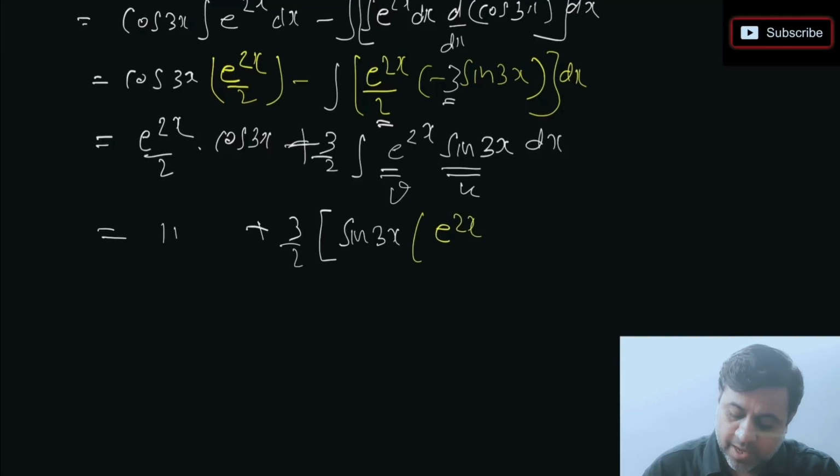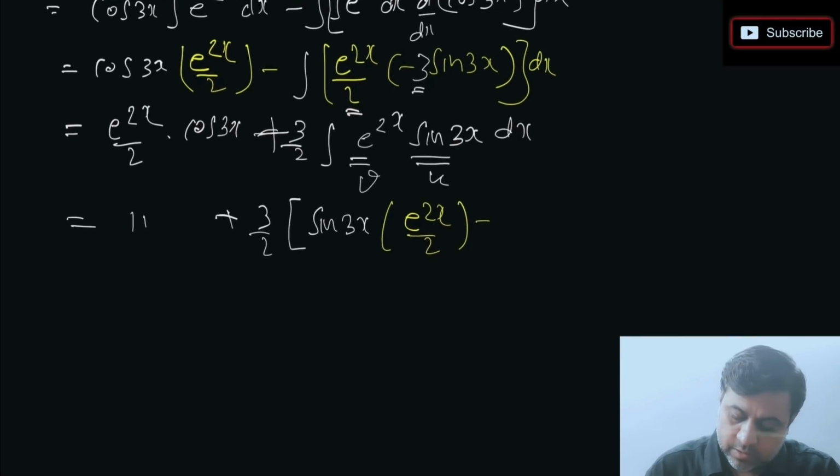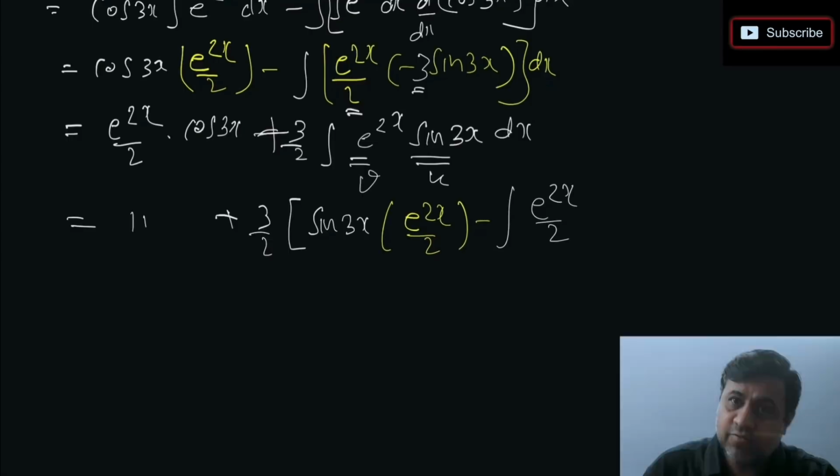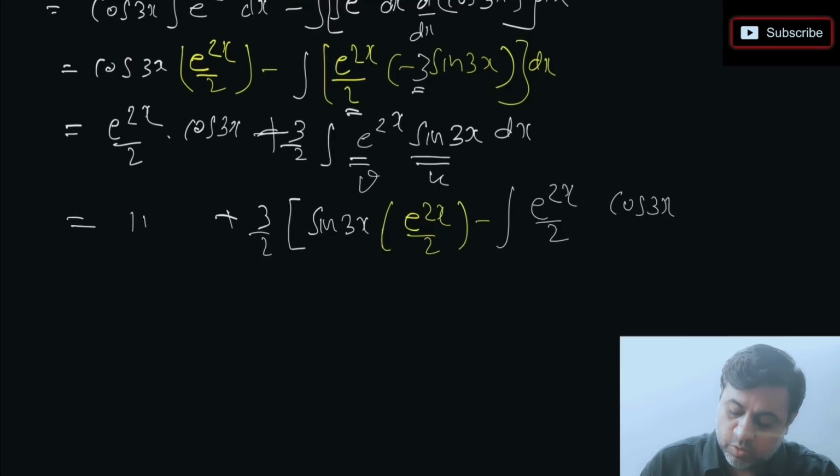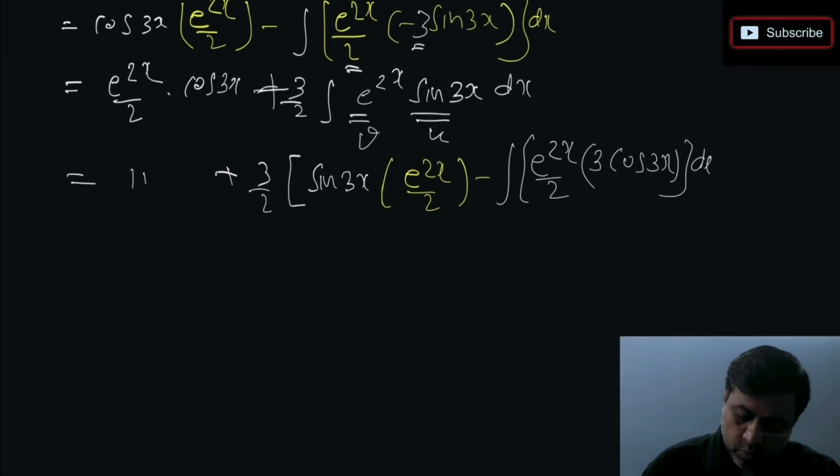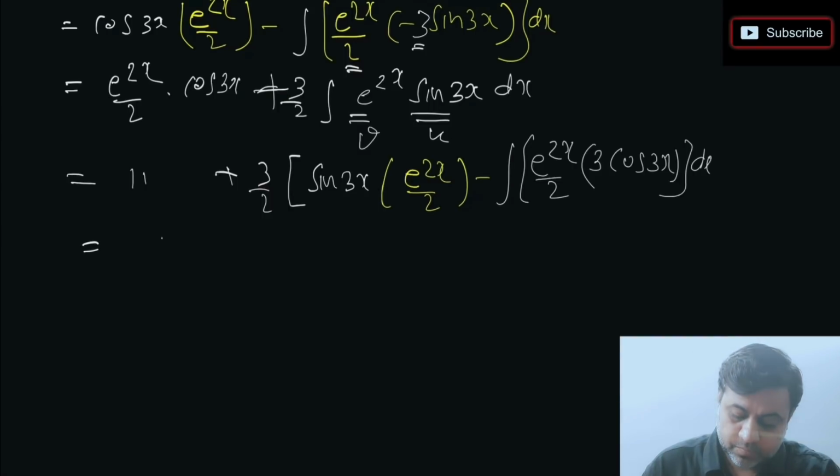E power 2x by 2 minus, I'm just going to write integration of e power 2x again, which is e power 2x by 2, and derivative of sin 3x, which will be cos 3x, chain rule derivative of 3x again, which is 3, everything with respect to x. So थोड़ा simplify कर लेते हैं इसको. This part as it is.